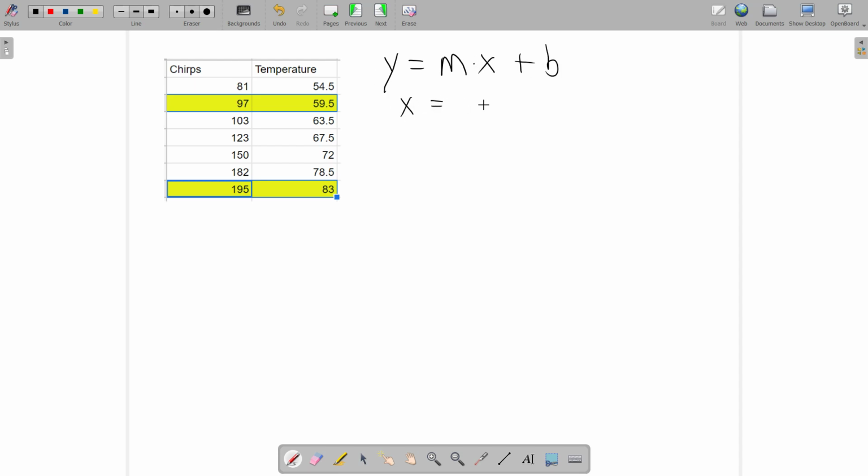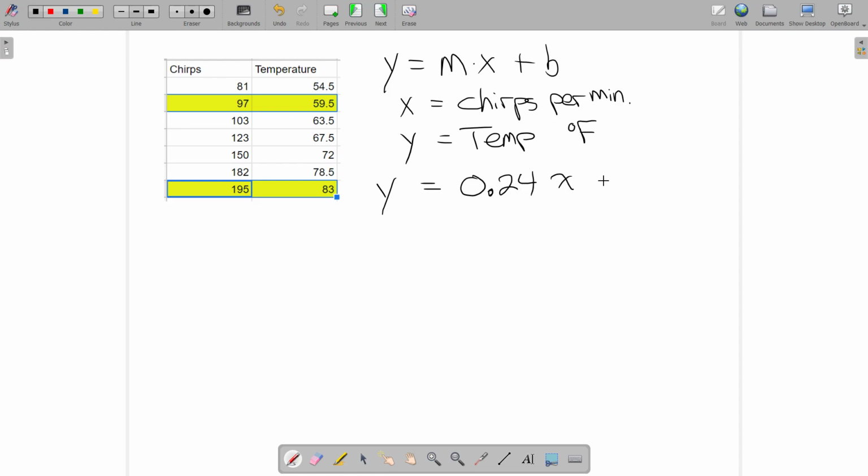So x, again, is my chirps per minute. And y is the temperature in degrees Fahrenheit. And so far, I believe that y is equal to about 0.24 times x plus b. And so next thing I want to do is find that value for b.